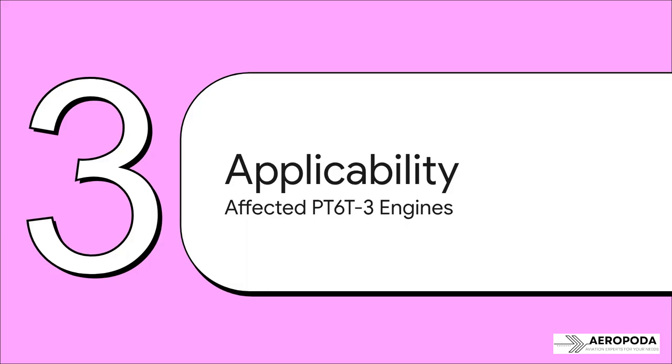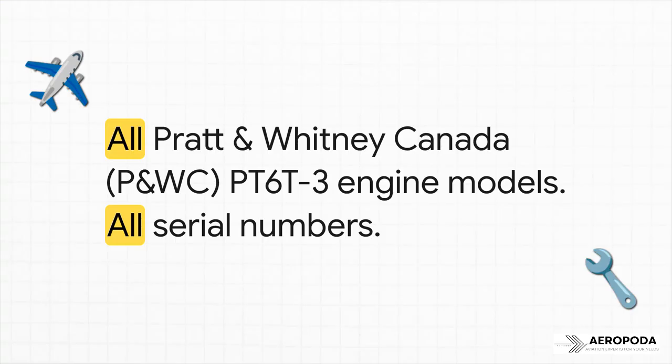Okay, so let's get specific about who this directive applies to. It's really important to be crystal clear on which engines are covered. And the answer is everyone. This AD applies to all Pratt & Whitney Canada PT6T-3 engine models. It doesn't matter what the serial number is, if you're running a PT6T-3, this directive is for you.